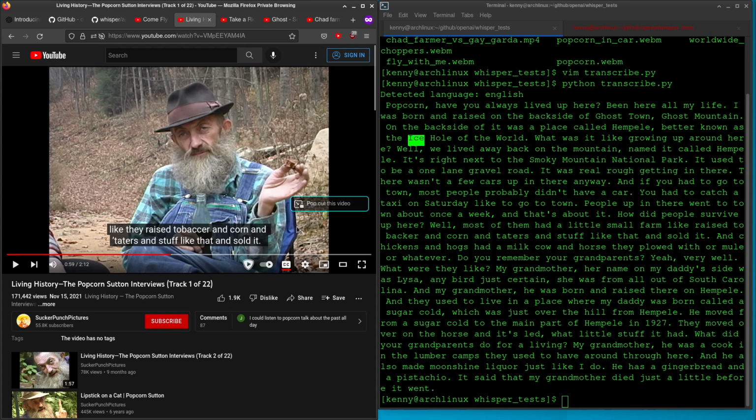You can even see that they put it out phonetically here. The AI has no idea what "tobacco" is, so it said something else. Of course, he's saying tobacco. Corn and taters, it got that part right. Yeah, stuff like that, and sold it. It's doing pretty good.